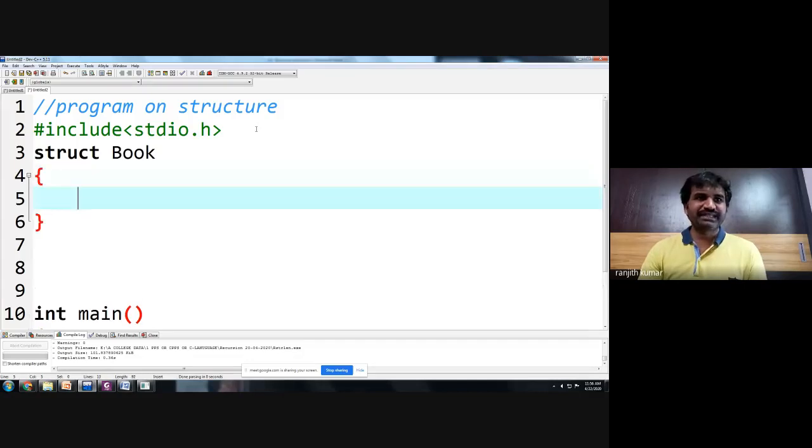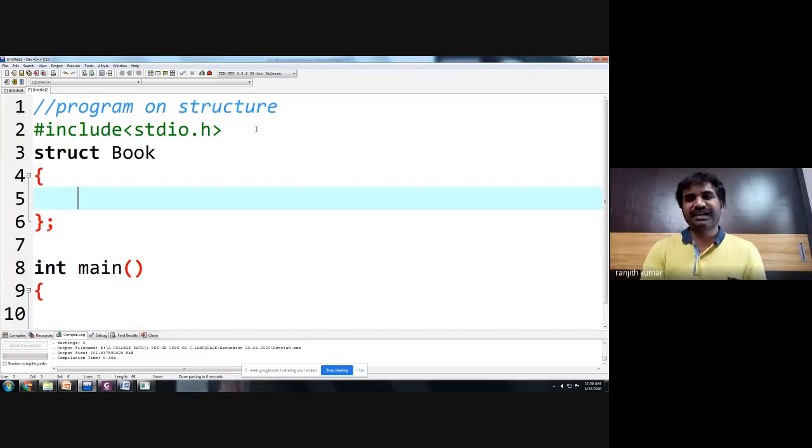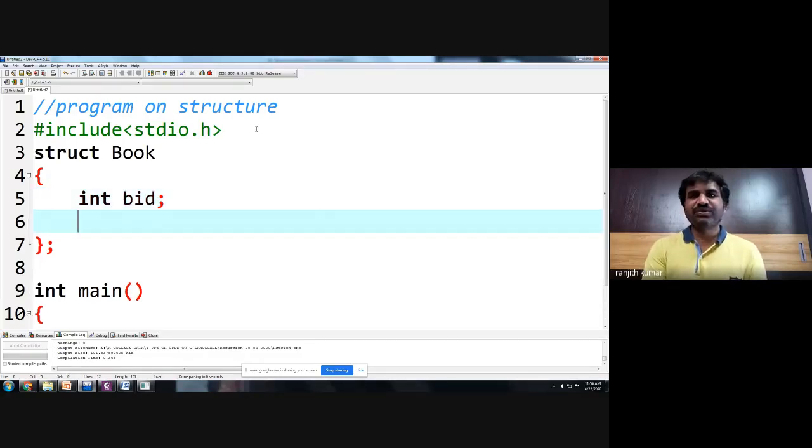What is a book here actually? A book is a combination of different data values like book ID. Every book will have a book ID, book number, then a price, pages, and name, and all those.